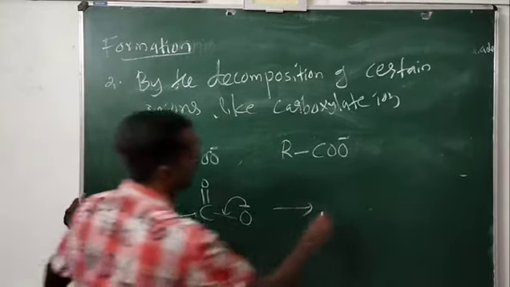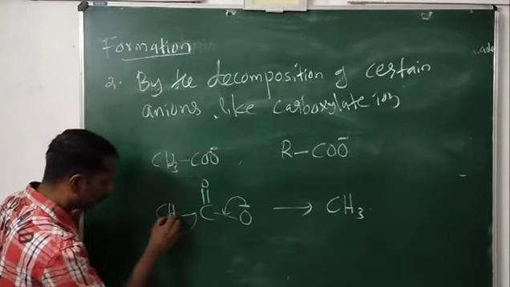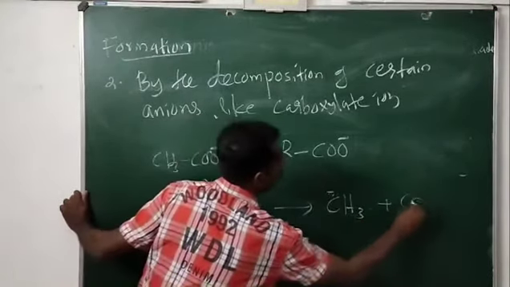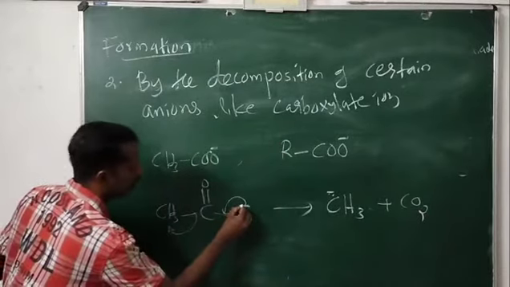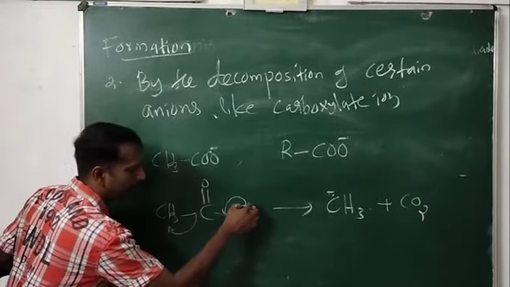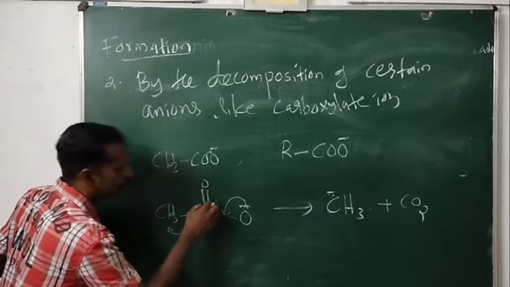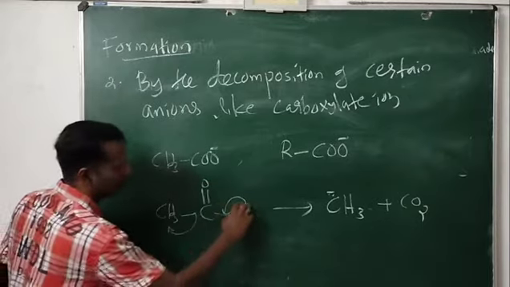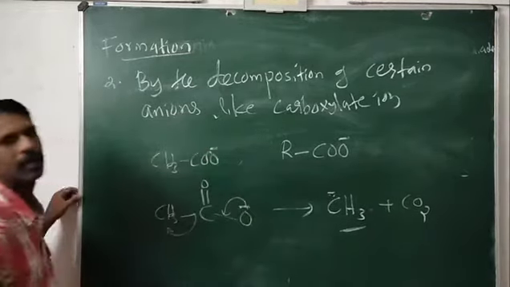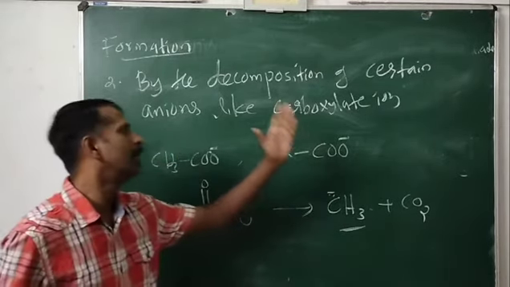So we get CH3 with a pair of electrons and a negative charge, plus CO2, carbon dioxide, because this pair of electrons shifts and it changes into C double bond O, or CO2, and we are getting a carbanion here. This is the second method, by the decomposition of certain ions like carboxylate ion.